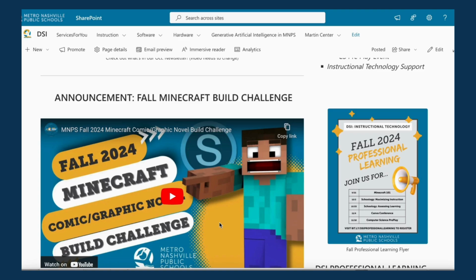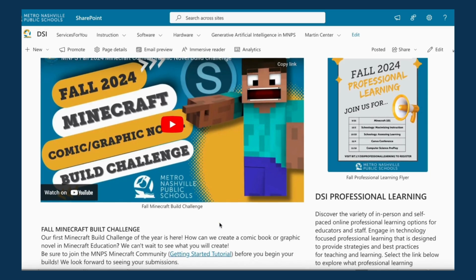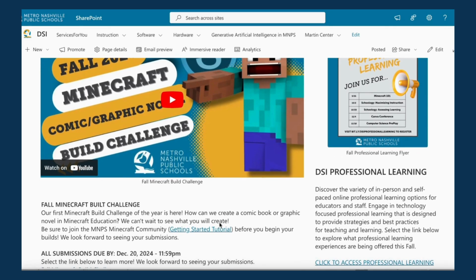First up is our Fall Minecraft Build Challenge. How can we create a comic book or graphic novel in Minecraft Education? All submissions are due by December 20th. And before you get started, make sure to click our Getting Started tutorial so you can learn the steps to make sure your build is a success.